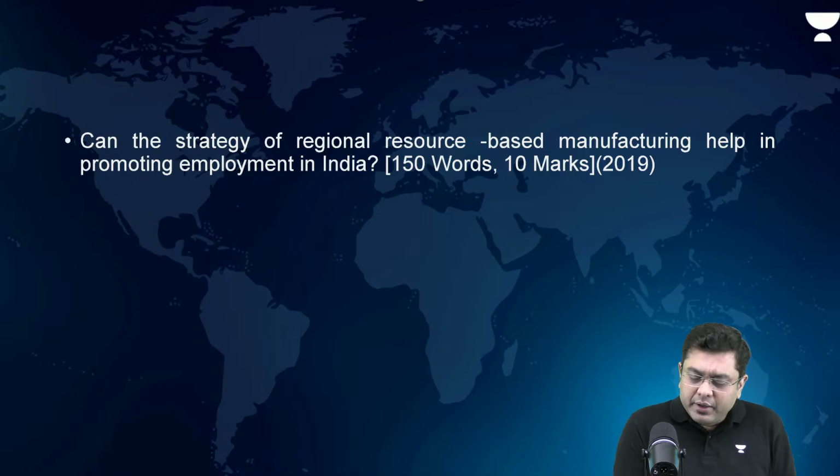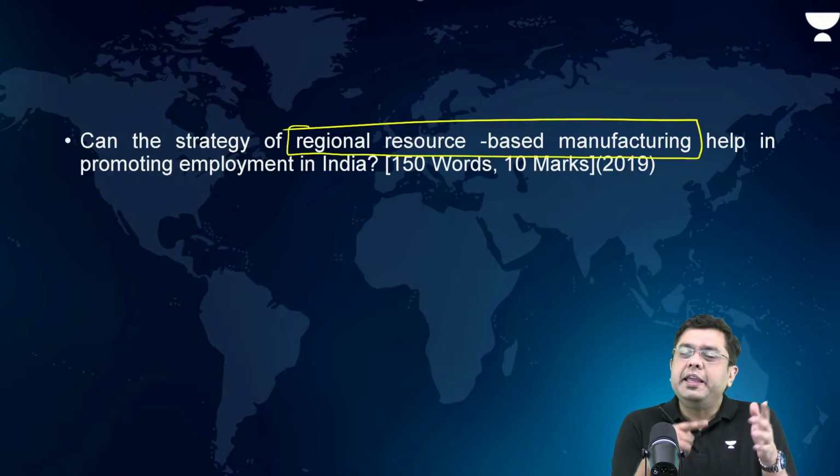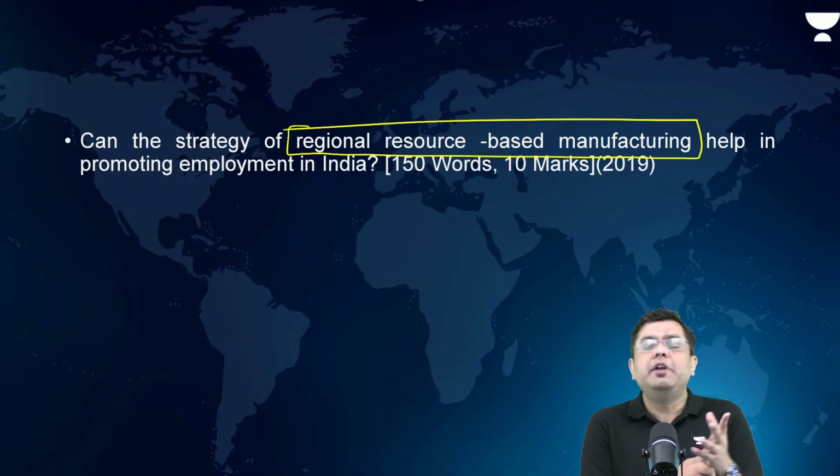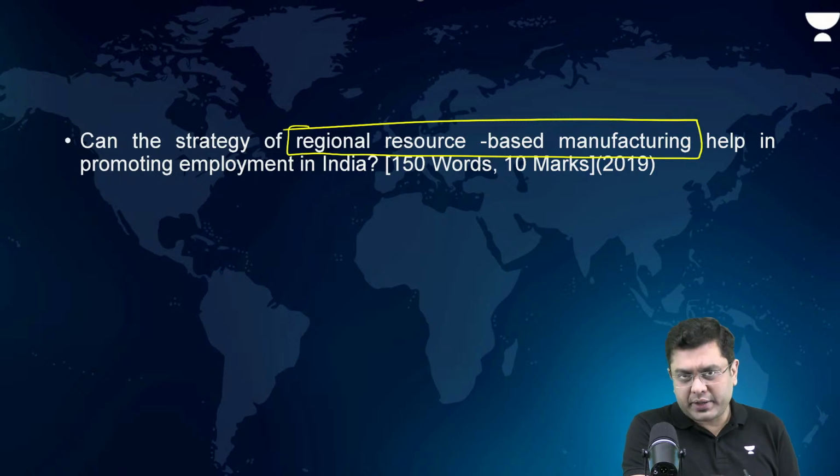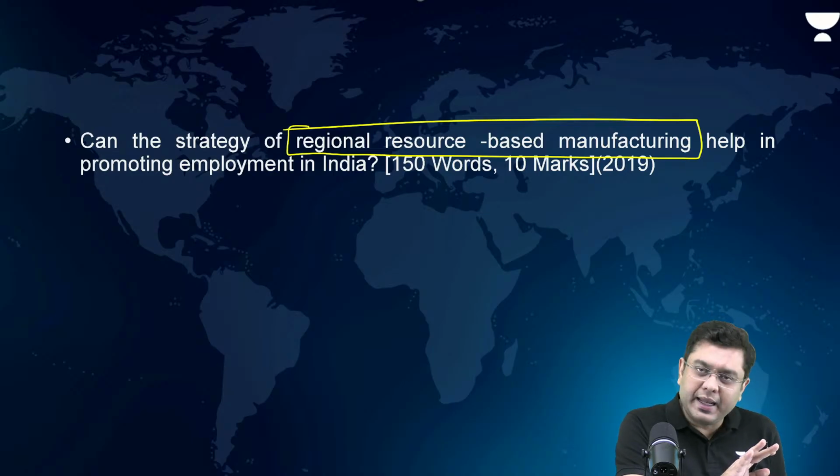So, thereby, regional resource-based manufacturing that will be economically viable, that will be economically productive, will generate employment and will also create unique products. It will lead to infrastructural development, and that is where industrial corridors can also be of greater help.